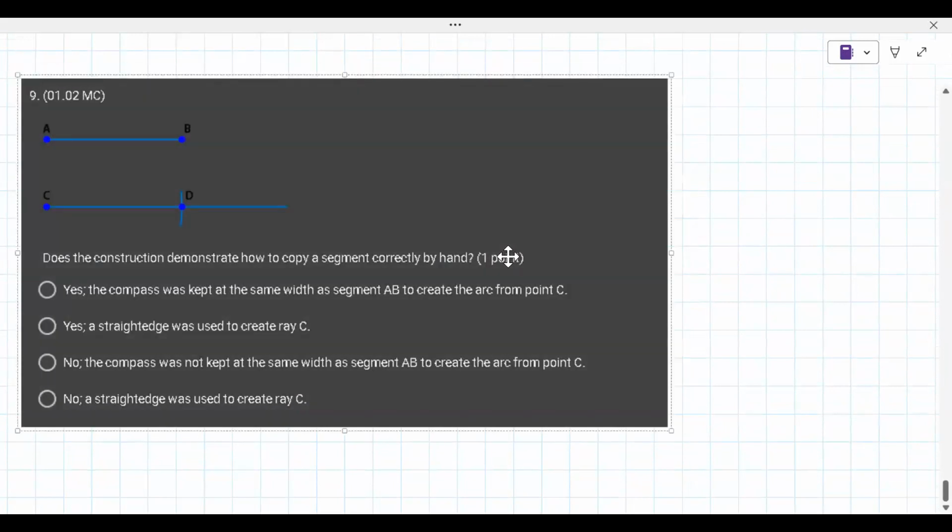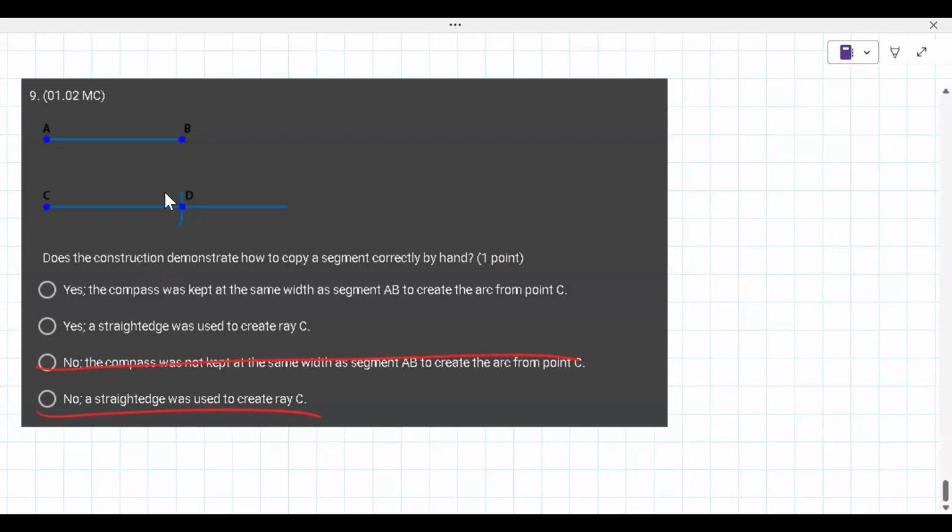All right, does the construction demonstrate how to copy a segment correctly by hand? So your first thing needs to be is this a yes or a no? Because that gets you down to two answers. What do you say? I would say yes. So that means these two are out. Now I'm going to tell you this so that you can answer the question.